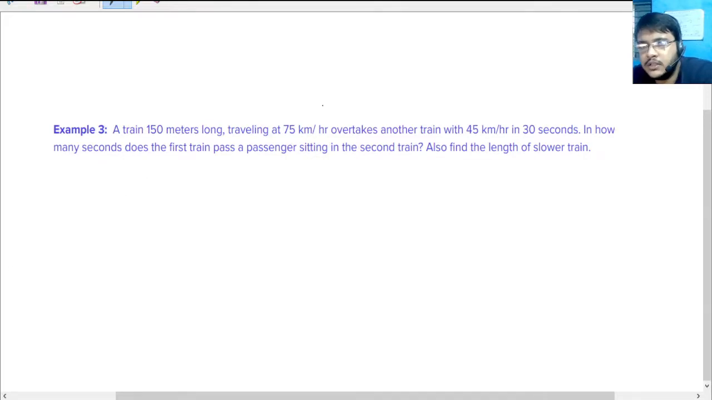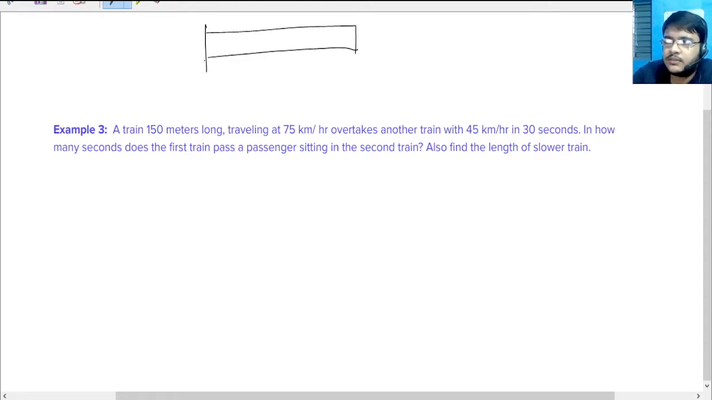Okay, so we'll look into this question. Again, a silly question. A train 150 meters long traveling at 75 km per hour overtakes another train with 45 km per hour in 30 seconds. See, one thing we need to understand, I'm assuming that these trains are traveling in the same direction. Okay, basically I'm just taking this as a case. Nothing has been mentioned, so you can actually take another case and solve it.